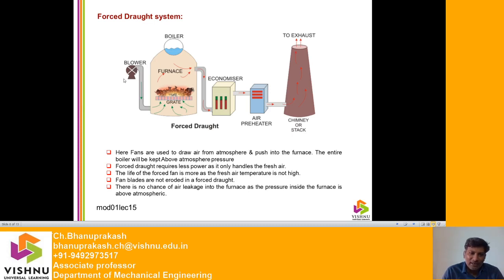It means it takes air and passes it through the grate here. Then this air is used for combustion. Then the flue gases pass through the boiler. Here the boiler absorbs some heat from the flue gases. Then these flue gases pass through the economizer, air preheater, and finally leave through the chimney. So there is no chance of air leakage into the furnace because the pressure inside the furnace is above atmospheric.